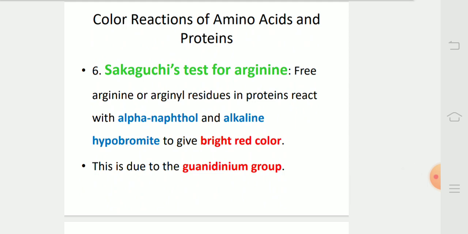Sakaguchi test for arginine. Free arginine or arginyl residues in proteins with alpha naphthol and alkaline hypobromite give a bright red color. This is due to the guanidinium group.